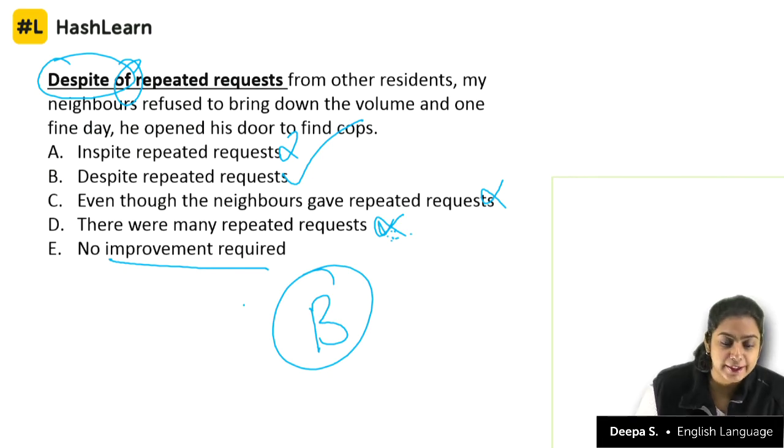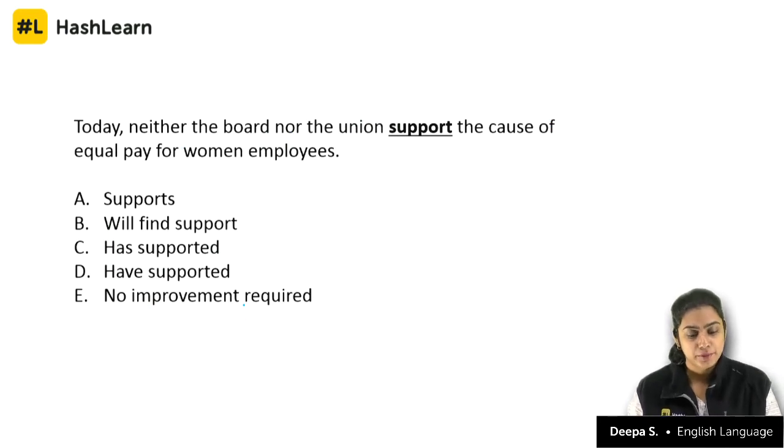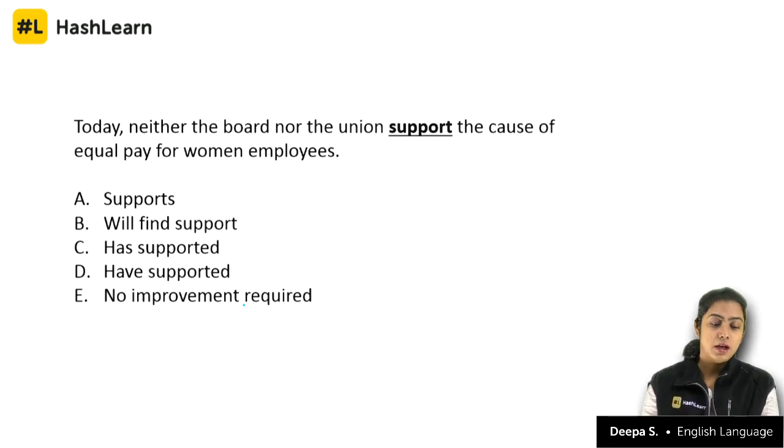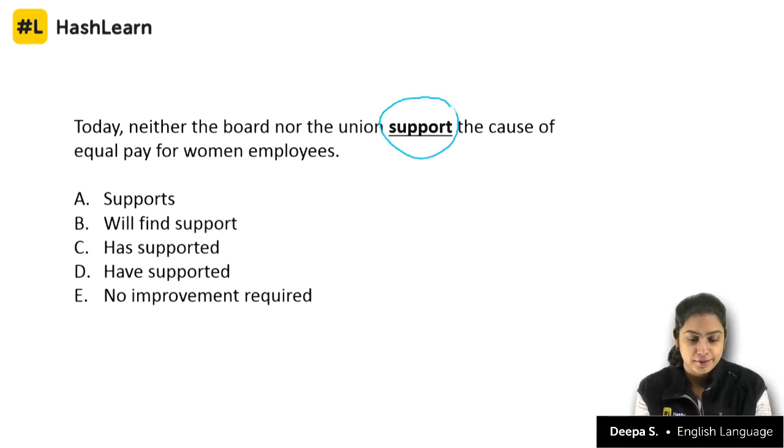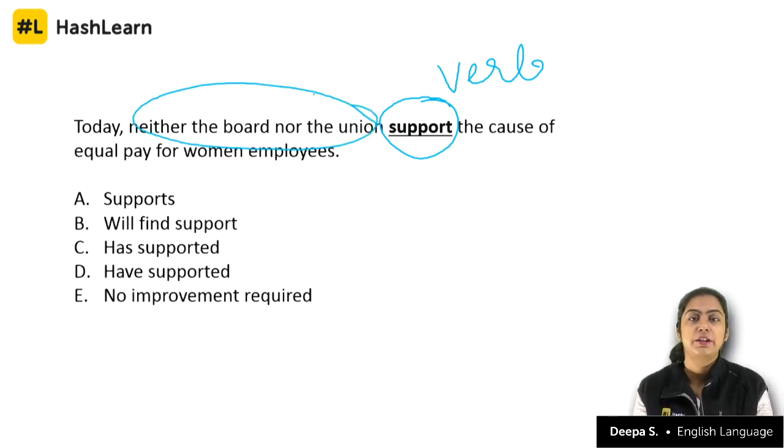Any problem? Abhinaya? Naveen? Now look at this. Today, neither the board nor the union support the cause of equal pay for women employees. Now, remember that this is the verb. What is the subject here? Neither the board nor the union. So your subject is not just one single entity. Is it support? Is it supports?